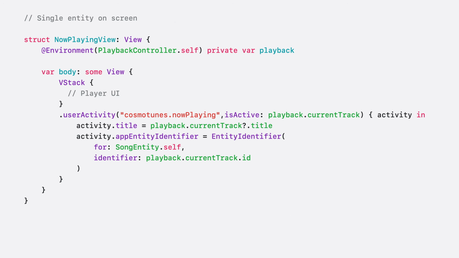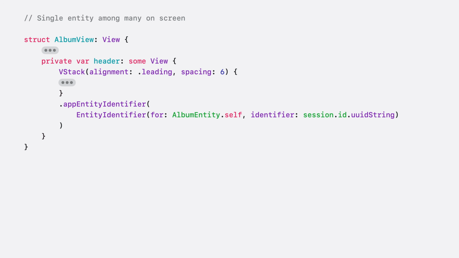When adopting on-screen awareness, the NSUserActivity and ViewEntity annotation APIs are where you should start. With NSUserActivity, attach a user activity to the view representing your primary on-screen content. Use the ViewEntity annotation when the entity is one item among many on screen. Attach an AppEntity identifier to each view that represents an entity. In CosmoTunes, Album View uses a ViewEntity annotation because both the album and the containing tracks are visible. Now Playing View uses NSUserActivity because the screen is dedicated to the currently playing item.